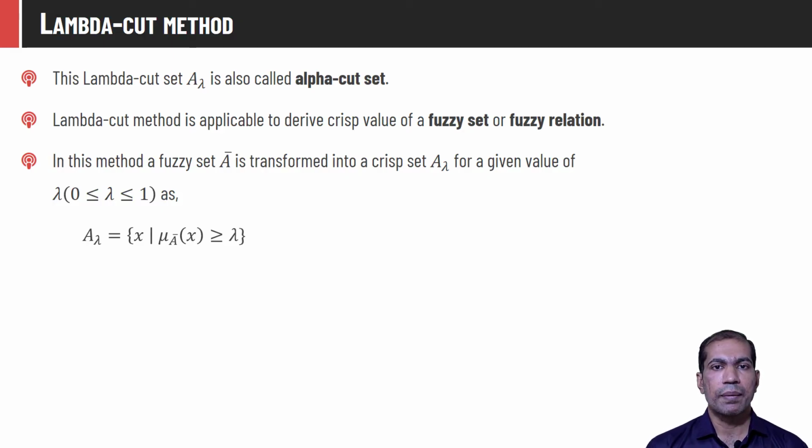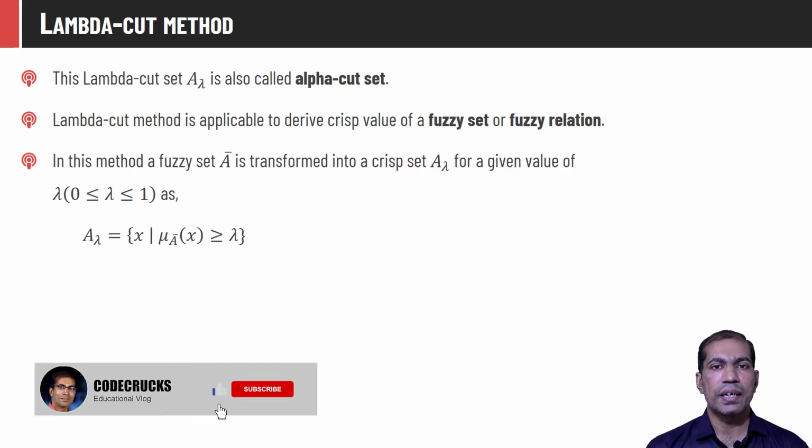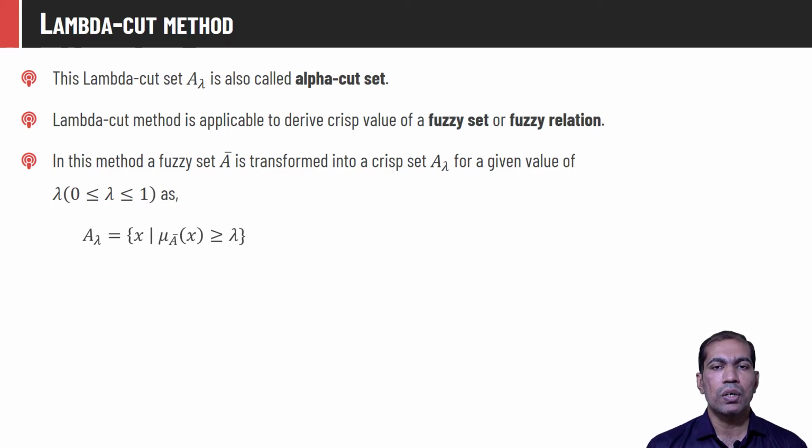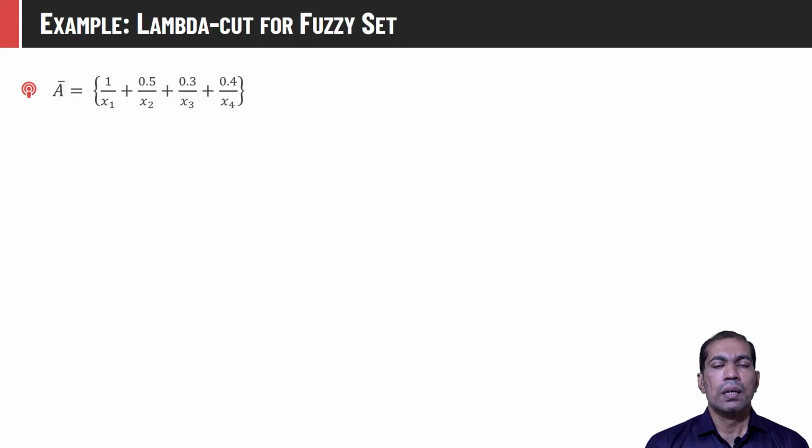The crisp set A lambda is derived from fuzzy set A bar by applying threshold lambda, such that it would be a collection of all the elements x from A bar whose membership value is greater than or equal to lambda. So we simply have to put the threshold on fuzzy set A bar, and those elements which satisfy the threshold will be part of the crisp set A lambda. Consider the set A bar is like this, where the denominator represents elements and the numerator represents the membership value of those elements in set A bar.